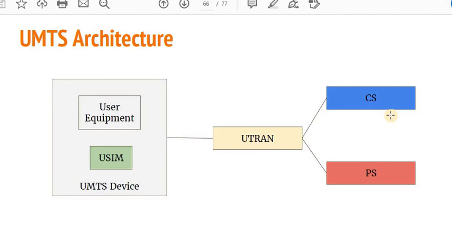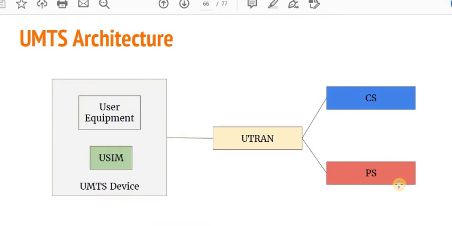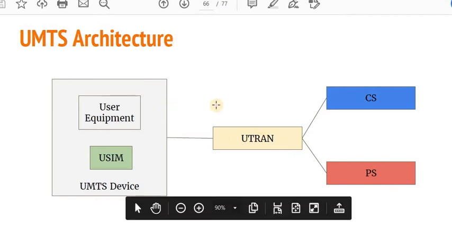So in terms of voice quality maintenance, we have to use circuit switching, but packet switching is used when I want to access the internet in order to access certain facilities over the internet. So this is the overall architecture of the UMTS, in which UTRAN I will elaborate soon.